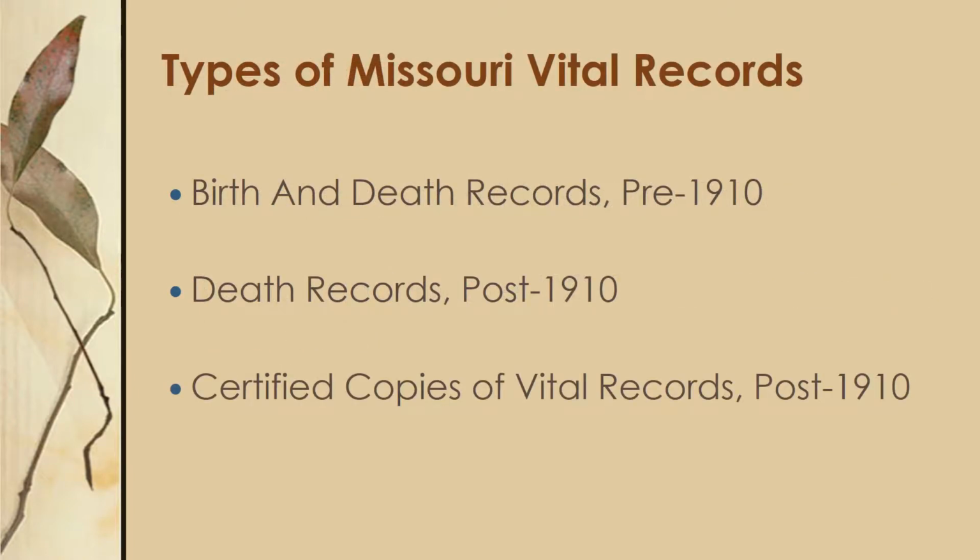The Missouri State Archives separates their vital records into these three categories. They have only digitized death certificates dating from 1910 on, the year that legislation went into effect requiring statewide mandatory reporting. For this reason, this presentation only focuses on these records from 1910 to 1967. The State Archives has not yet digitized and made available death certificates less than 50 years old due to privacy reasons, but every calendar year you can expect them to add another year's worth of certificates to their database. If you need copies of birth records, pre-1910 death records, which may exist depending on the county, or death certificates less than 50 years old, you must contact the Missouri Bureau of Vital Records directly.